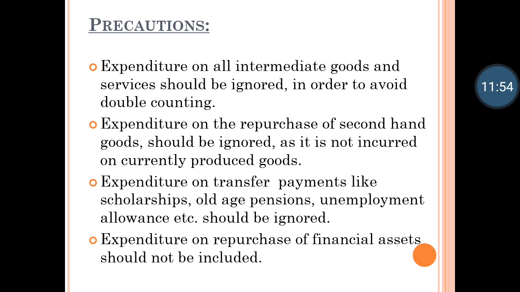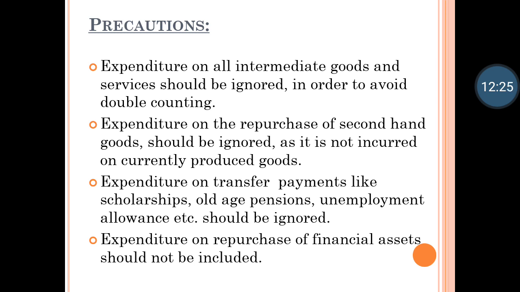If one commodity is counted twice, it gives a wrong count, and for that reason double counting has to be avoided. So expenditure on all intermediate goods and services should be ignored in order to avoid double counting. Then the second point is expenditure on the repurchase of second hand goods should be ignored, as it is not incurred on currently produced goods.